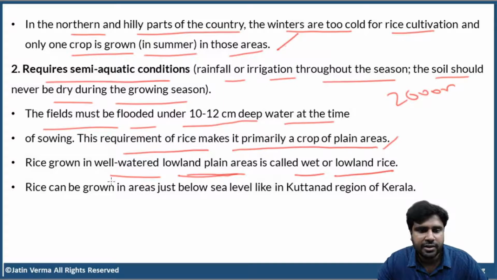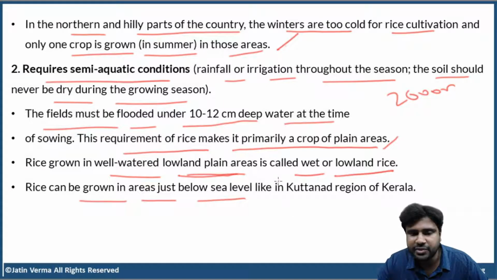Rice can be grown in areas just below the sea level, like in Kuttanad region of Kerala. So, actually, there are many regions in the country that support cultivation of rice. There are some areas which are below the sea level also, like Kuttanad in Kerala. Even there, rice is cultivated.